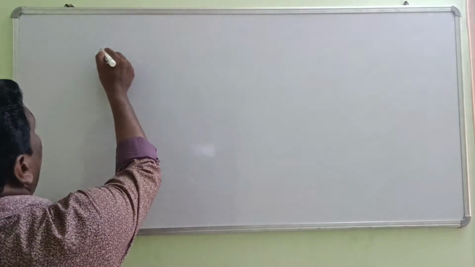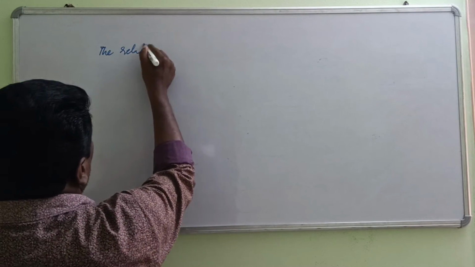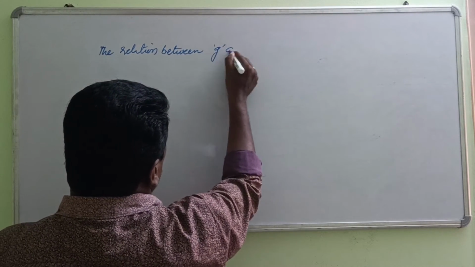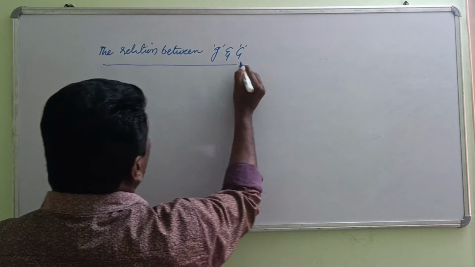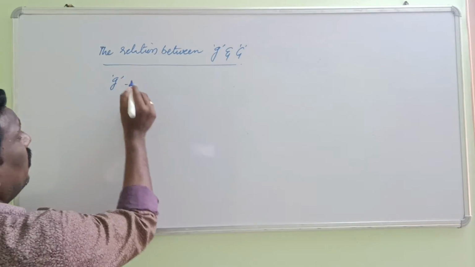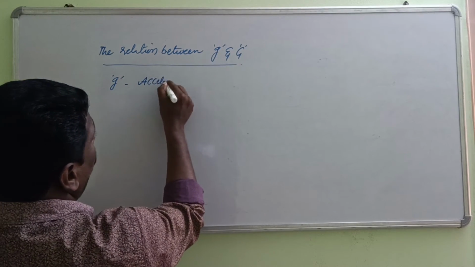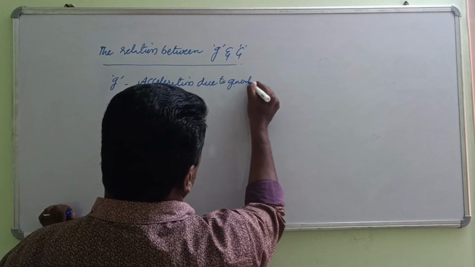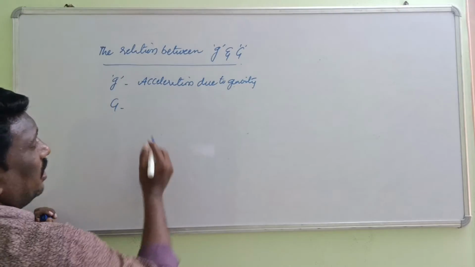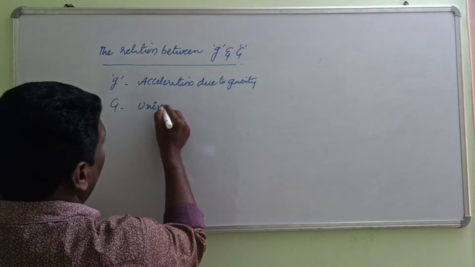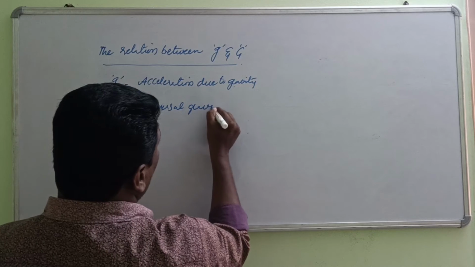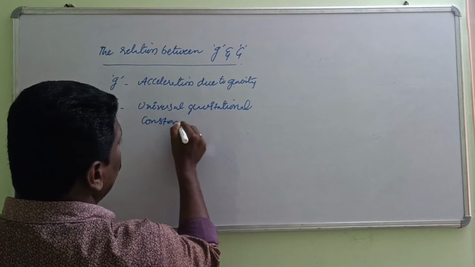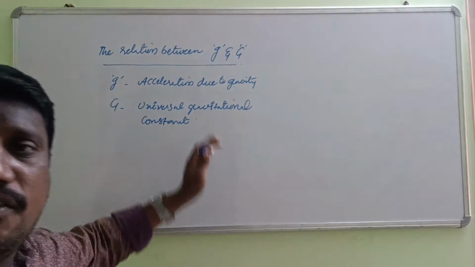So let us see the relation between small g and capital G. Let me tell you first what is small g here. This is nothing but acceleration due to gravity. And what is capital G? This capital G is nothing but the universal gravitational constant. Let us find the relation between these two.